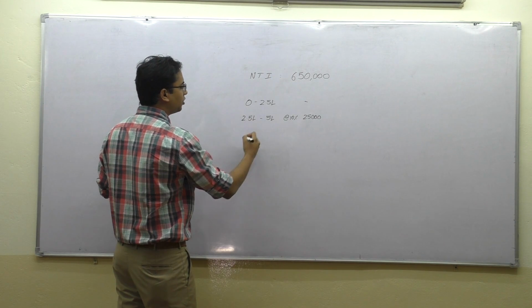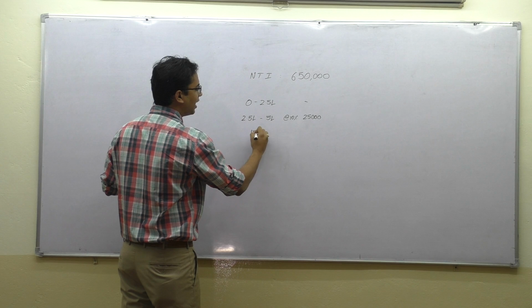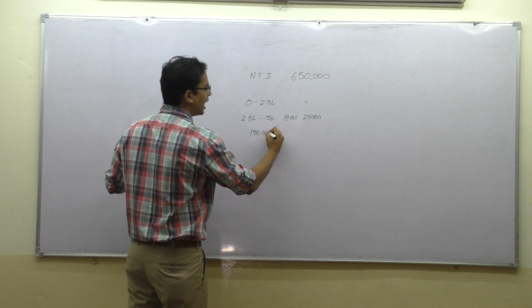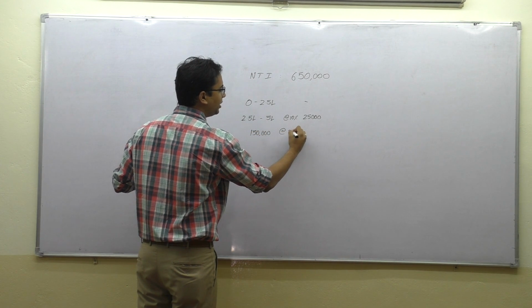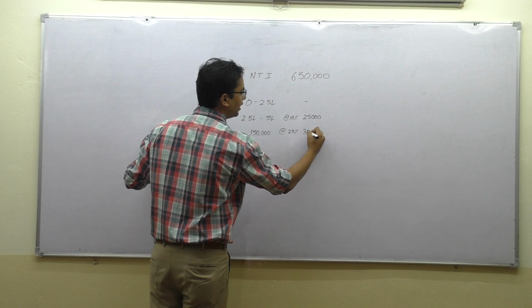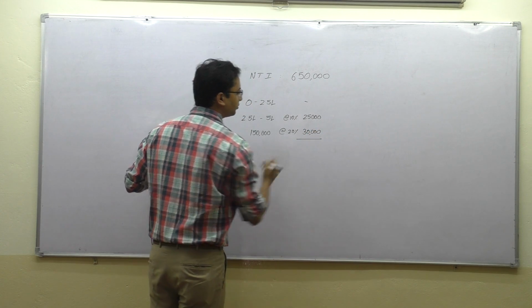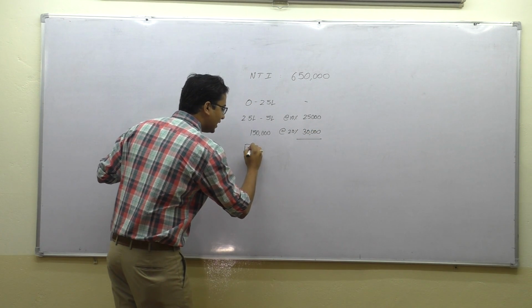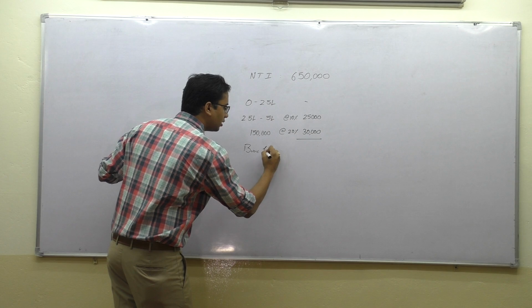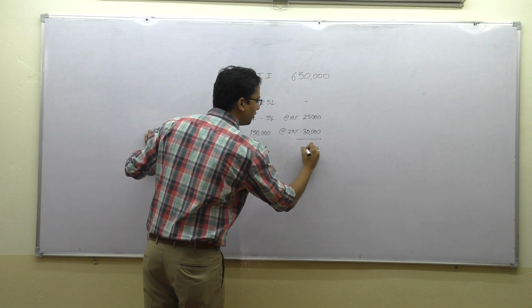And 5 lakhs to 6.5, that is the remaining 1,50,000, the applicable rate is 20%, that is 30,000. So, your basic tax is how much? 55,000.